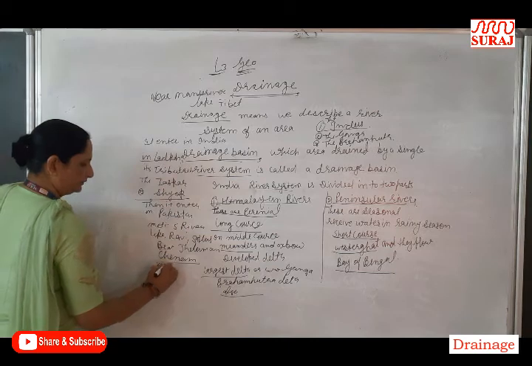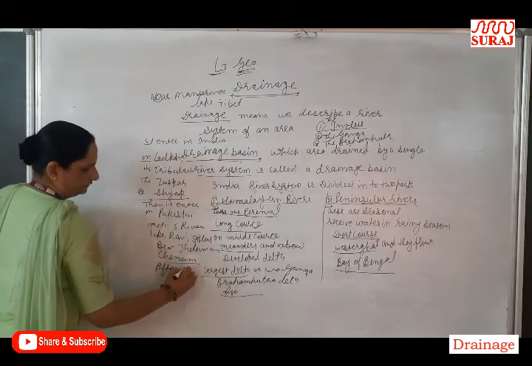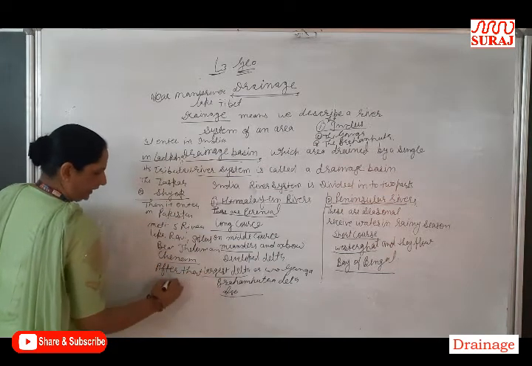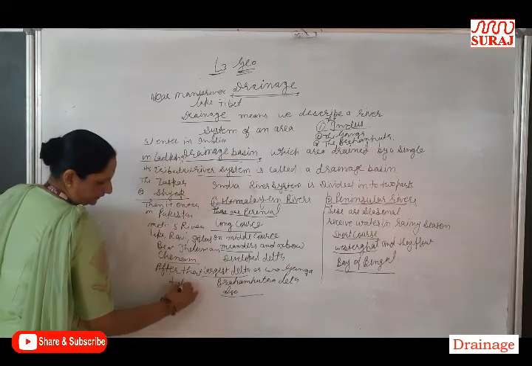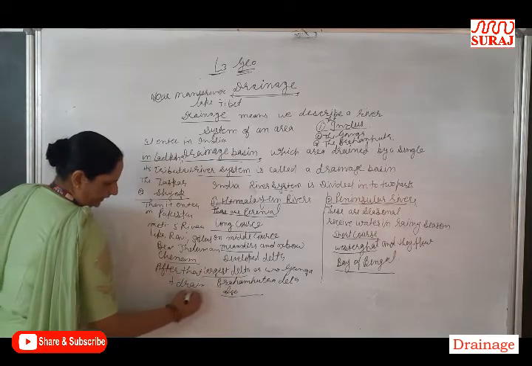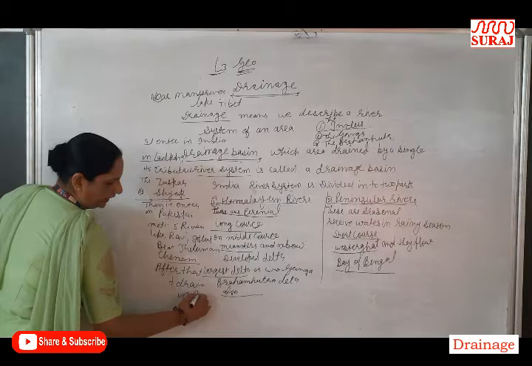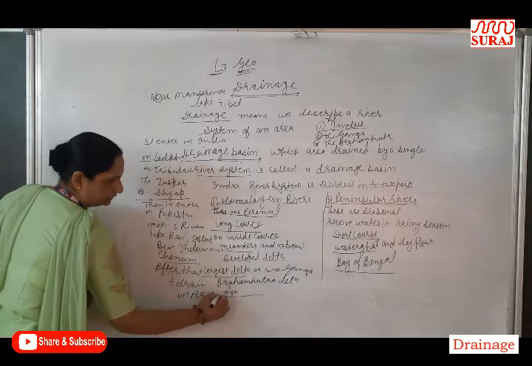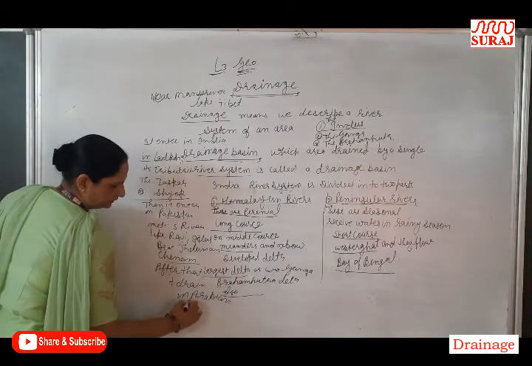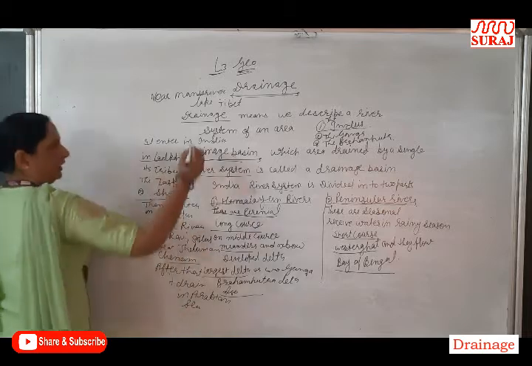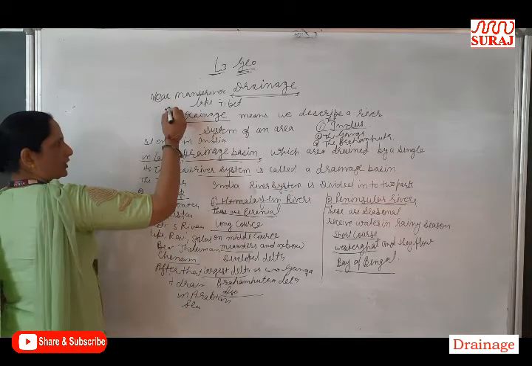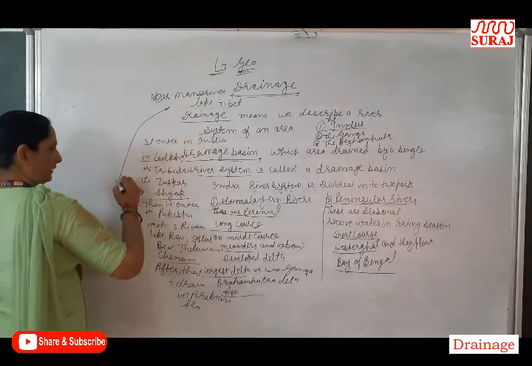After that, it drains into the Arabian Sea. It originates near Mansarovar Lake and drains into the Arabian Sea.